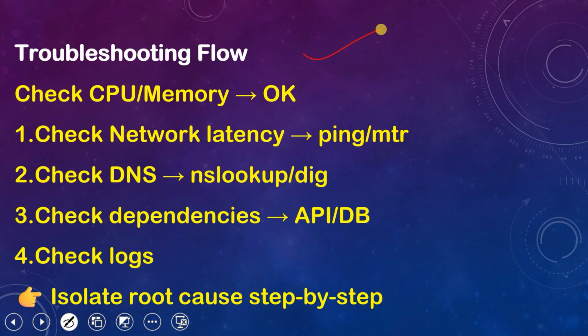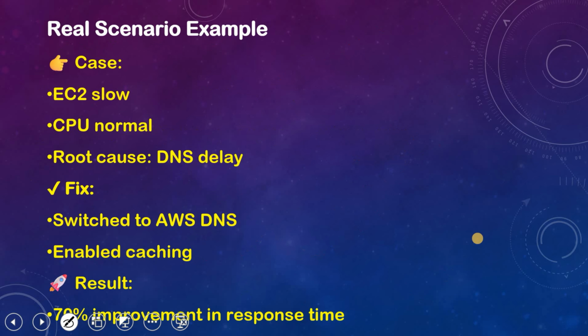What is the troubleshooting flow? We check that CPU and memory are all okay. Check network latency, whether it is fine, through the ping, MTR or traceroute command. Check DNS through the nslookup or dig command. Check dependencies, whether API dependencies are there or not. Check the logs. Isolate the root cause step by step. What is the root cause for this delay? We can follow the process step by step.